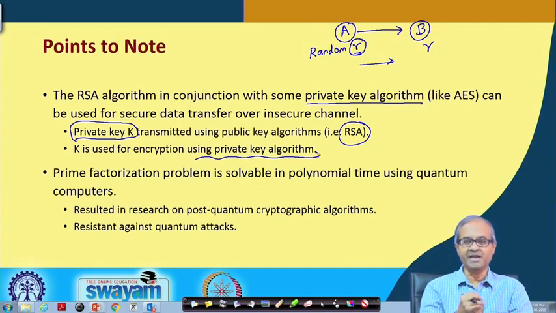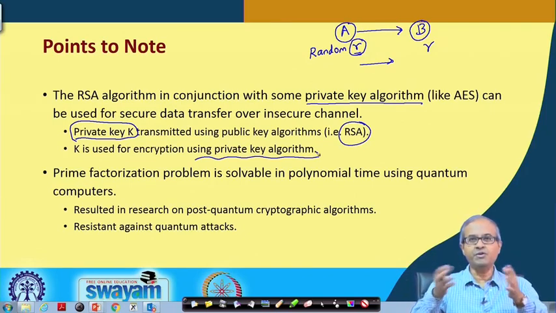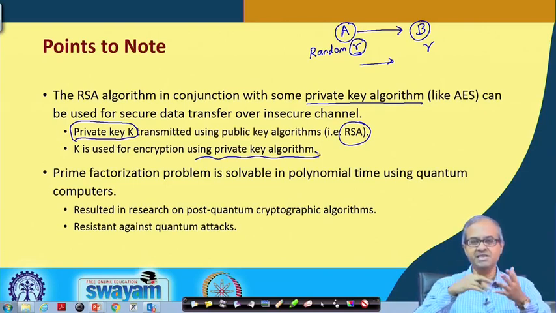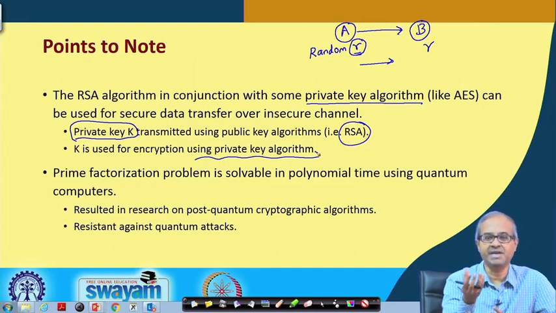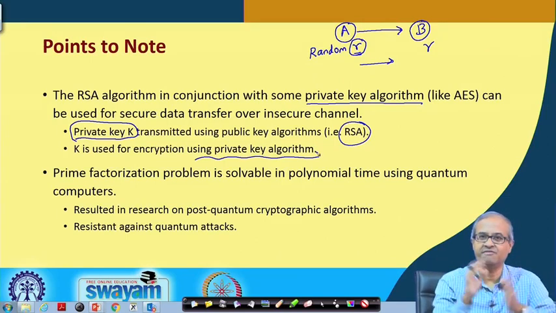You do internet banking, you do secure HTTP, you just log into Gmail. Whatever transaction you do online, this kind of thing happens in the back end. So, you are relying on RSA for the initial exchange of the key, and once the key is exchanged securely you can communicate. Because it is a one-time key, you do not have to remember it for long. Once the session is over, you can forget the key.